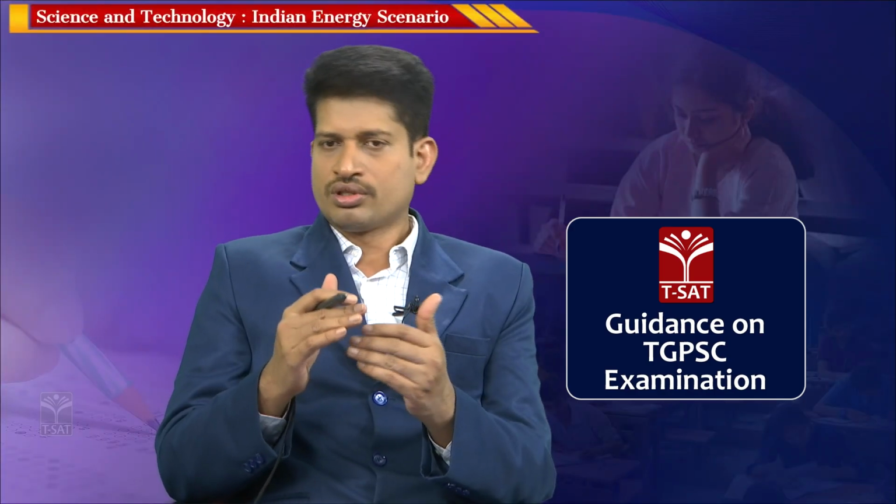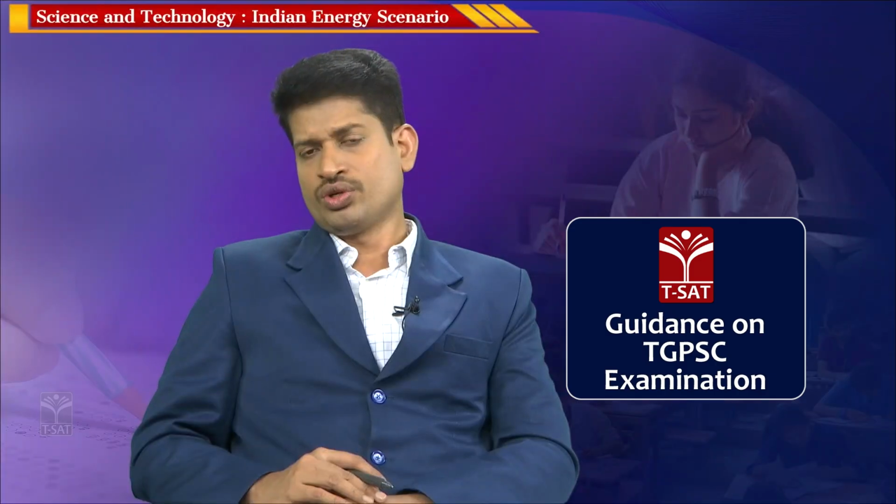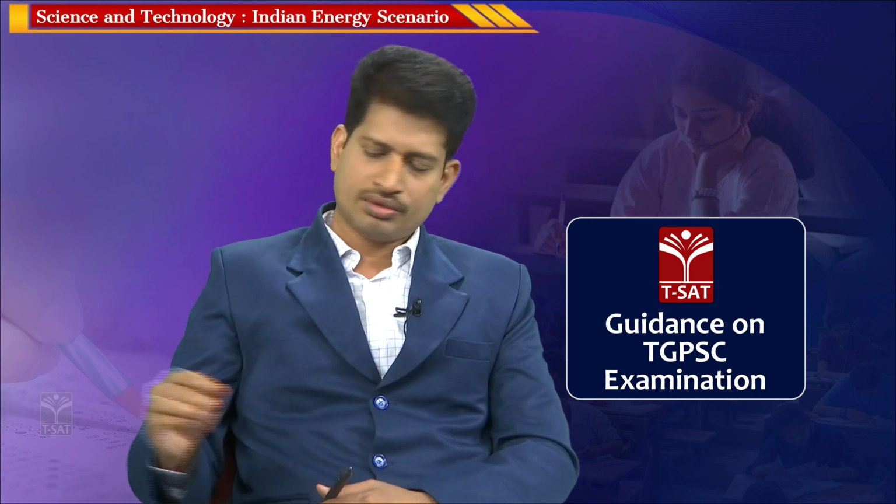The percentage of power being generated with coal. The coal has got a major lion's share here, see this, it has got 50%. Lignite is negligible, gas is 6.1, diesel is negligible at 0.1, and the total fossil fuel is 57.9%. Almost all the dependence on fossil fuel is 60%, which is a very bad scenario in terms of sustainable development, pollution or global warming. This is the scenario in India where we need to transform a lot to a renewable source which is sustainable.